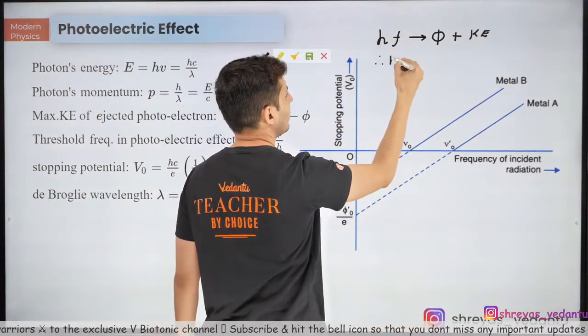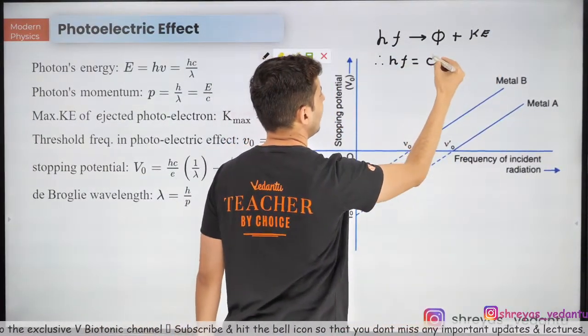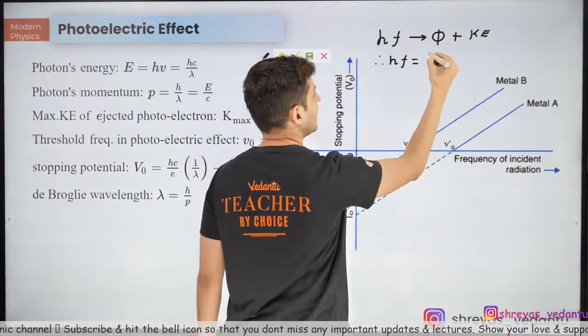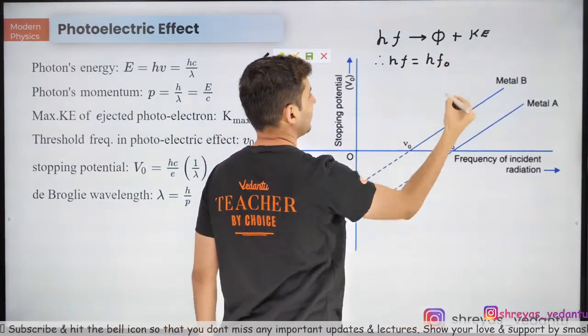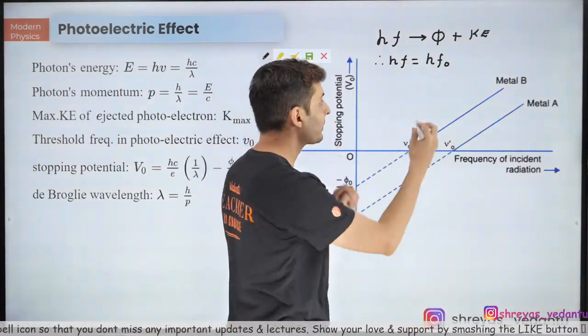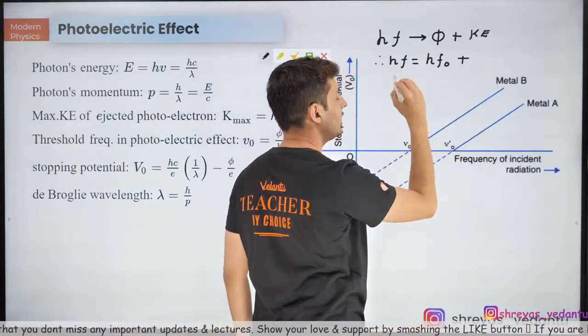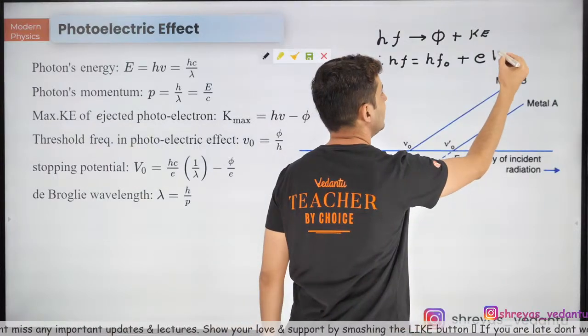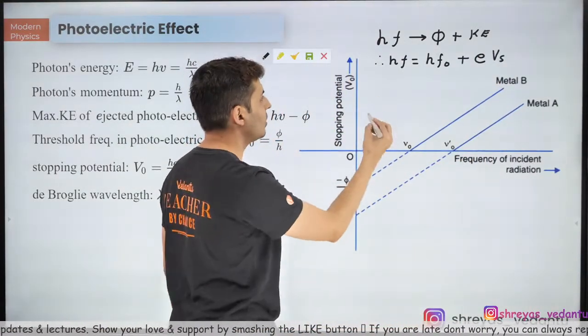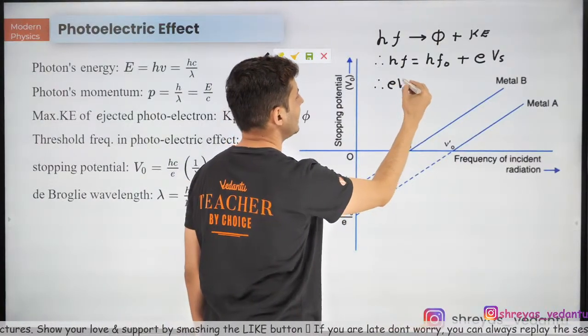Correct. Now I can also write hf is equal to phi plus, and phi I can write as hf naught. Why hf naught? That's the work function, where f naught is the threshold frequency, plus the kinetic energy. Kinetic energy is the charge times the stopping potential. Let's rearrange these terms and see what we get. So I will get eVs.